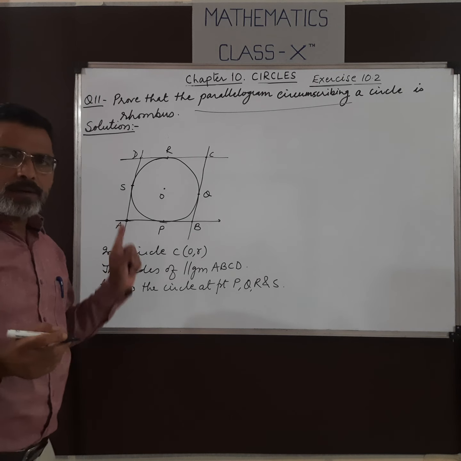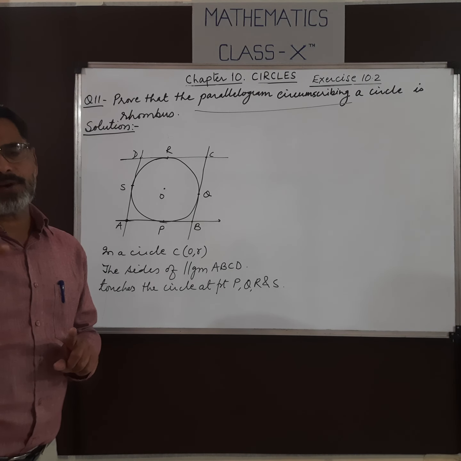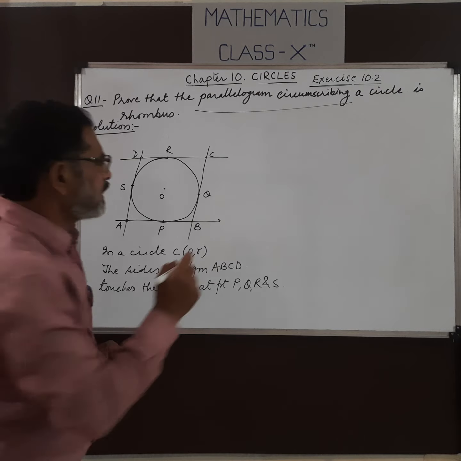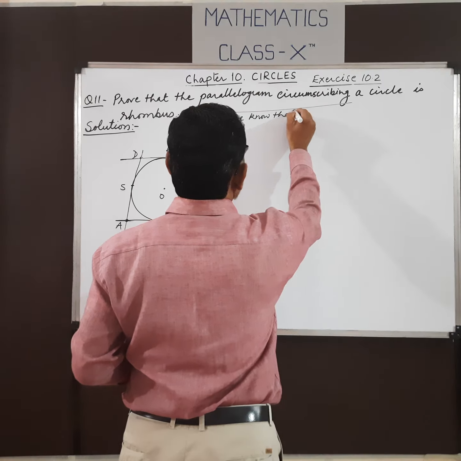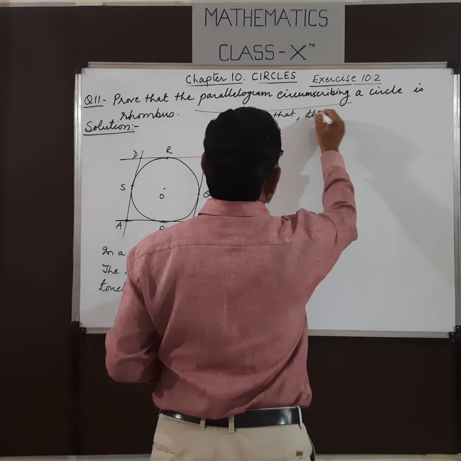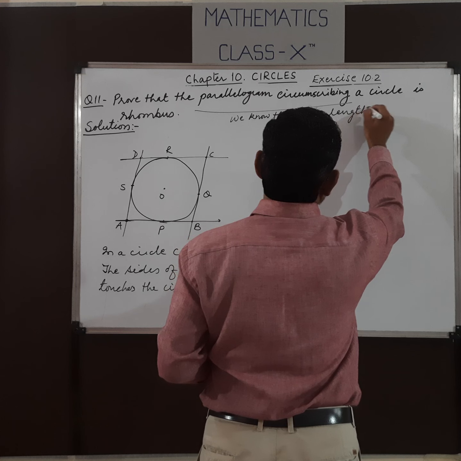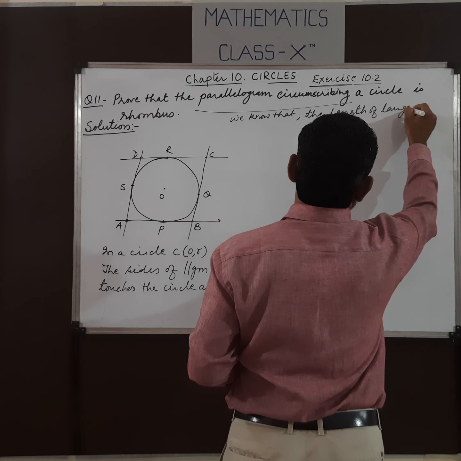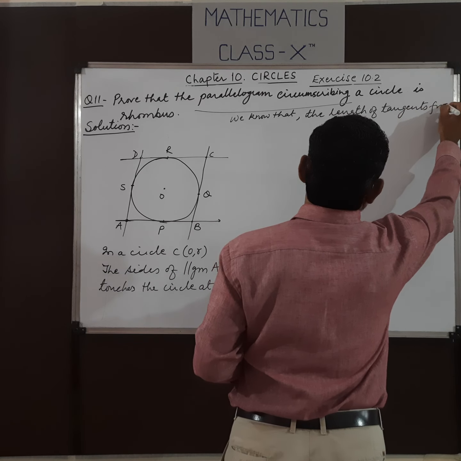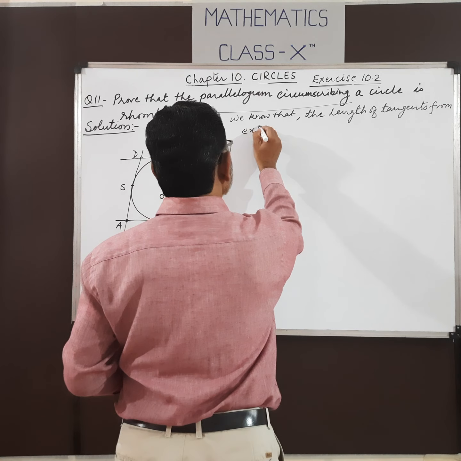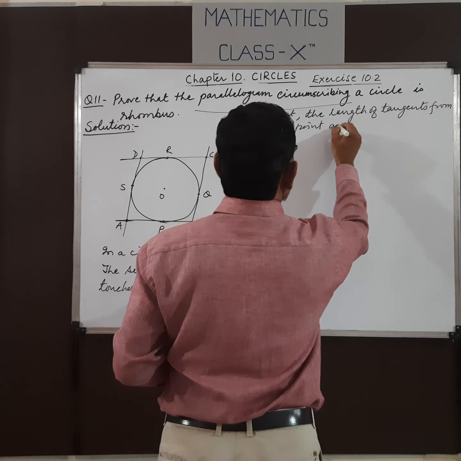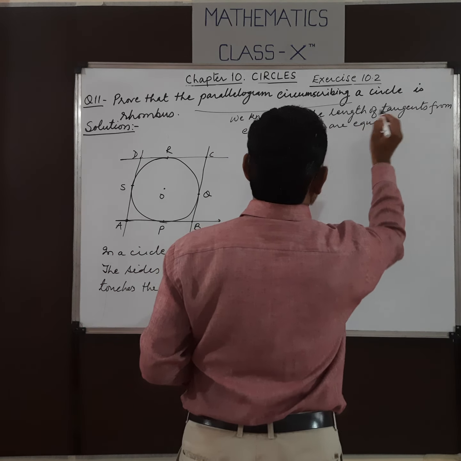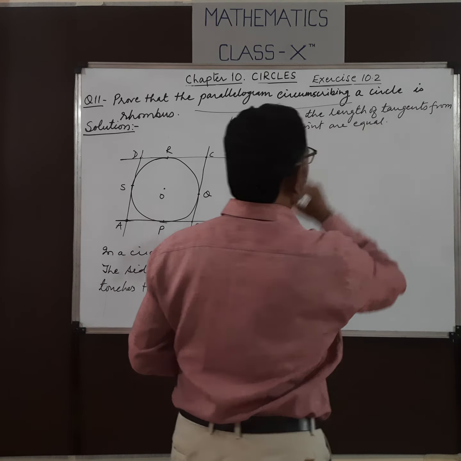So from theorem 10.2, the lengths of tangents from an external point are equal. So from point A, AP is the same as AS.